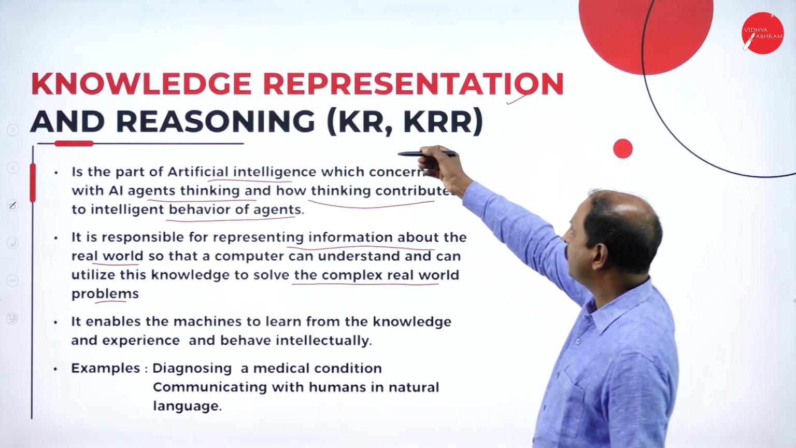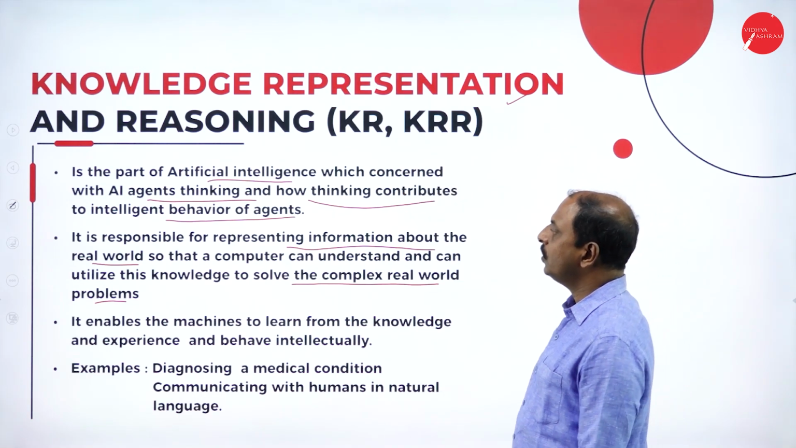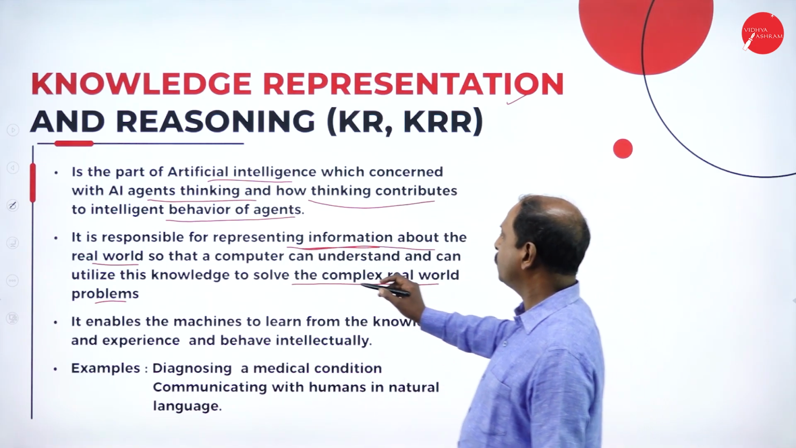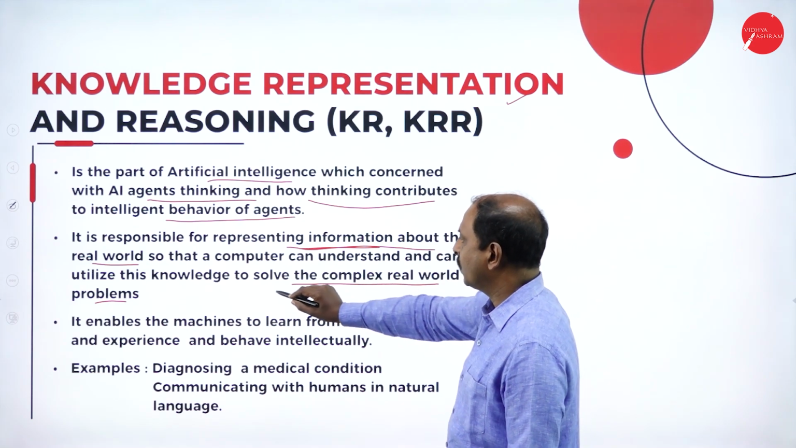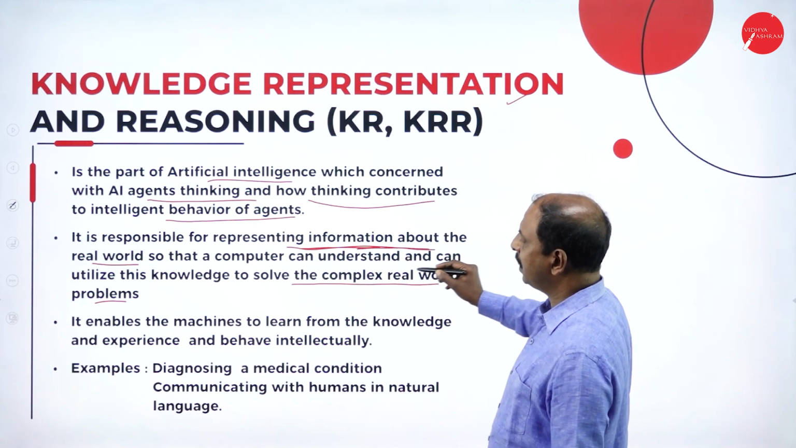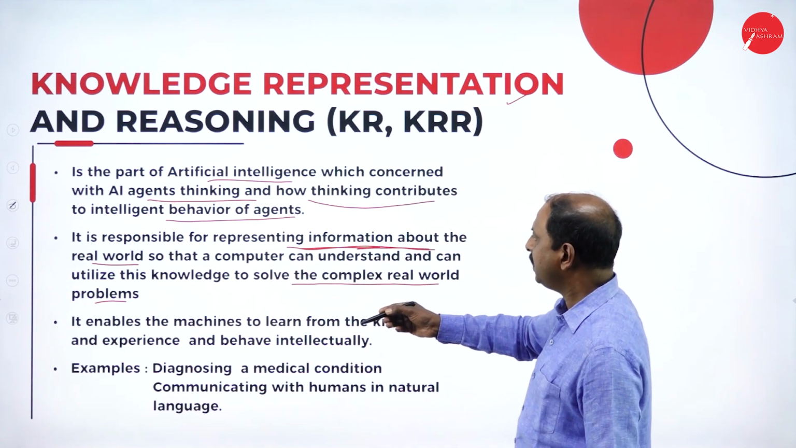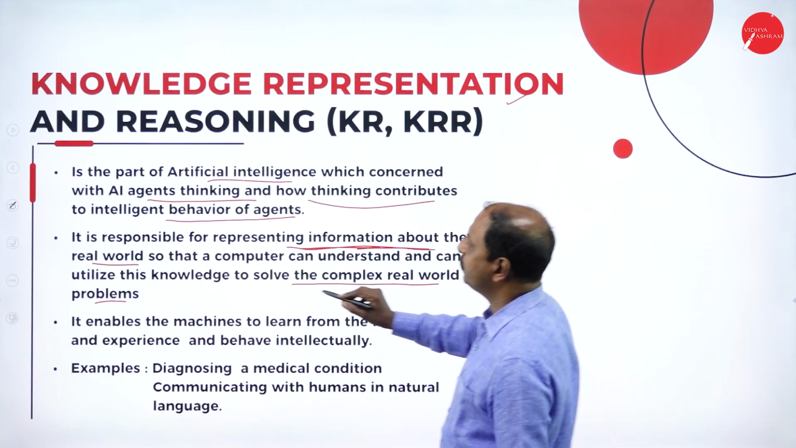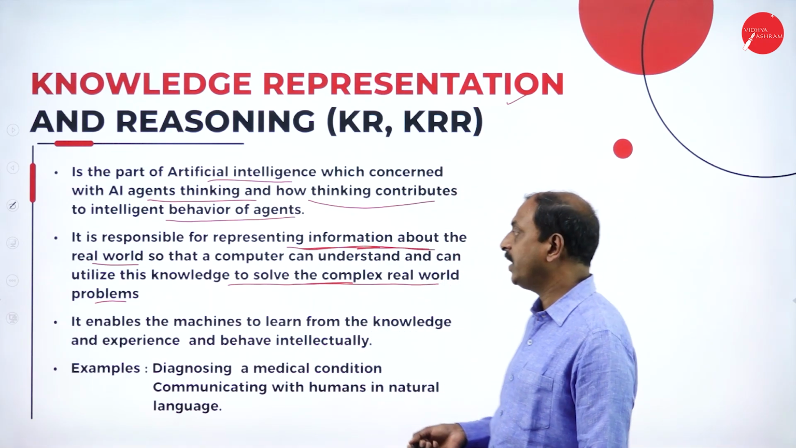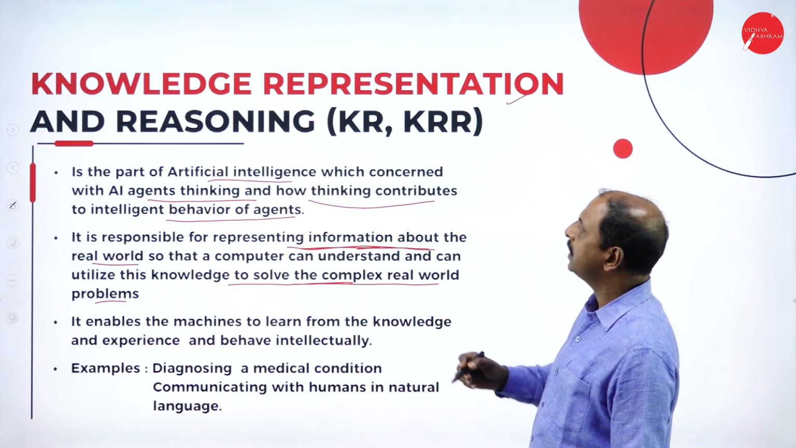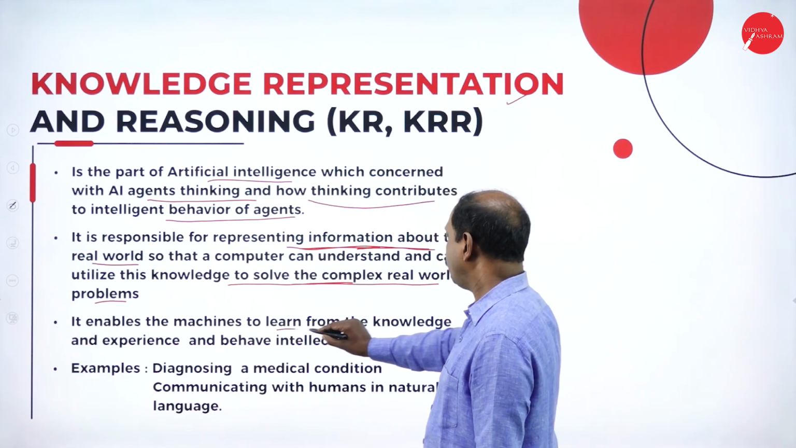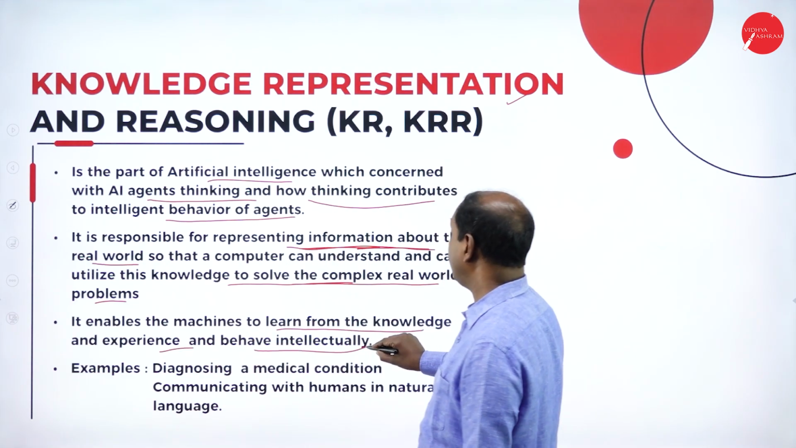So the main concept of knowledge representation and reasoning is representing the information, the real facts, whatever the facts, into the computer, and we are going to utilize the computer's knowledge. It is responsible for representing the information about the real world. So how is it possible? Here the computer can understand and can utilize the knowledge. So the computer system can utilize the knowledge available in the knowledge base or through the knowledge based agents. And it enables the machine to learn from the knowledge and experience, and behave intellectually.